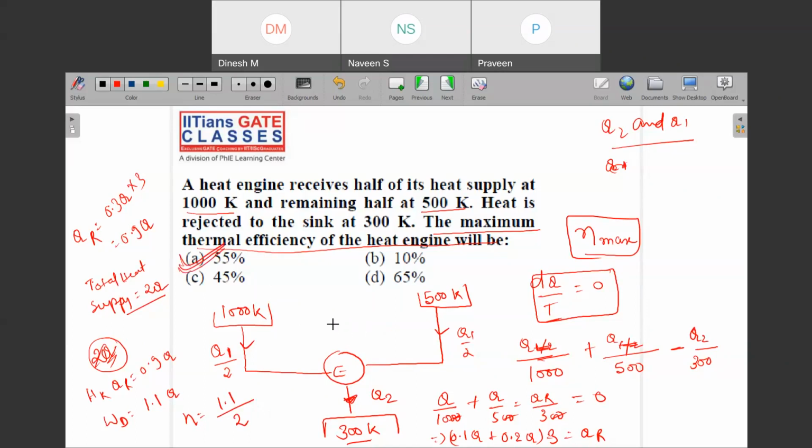See how I have utilized the information here. Let me tell you how I have utilized the information.